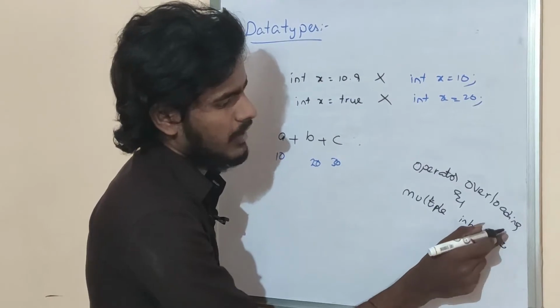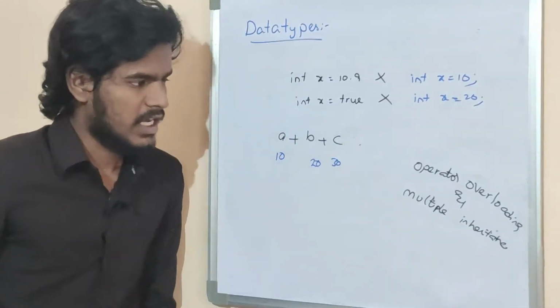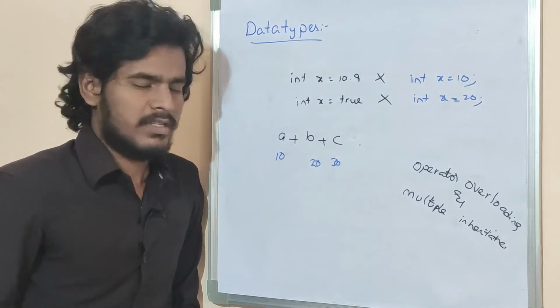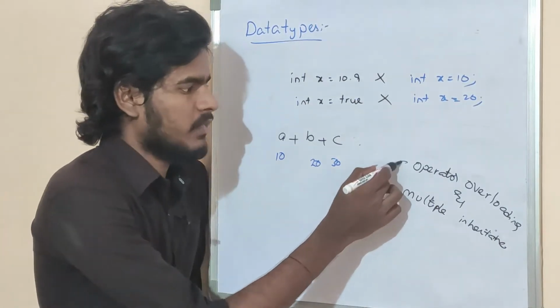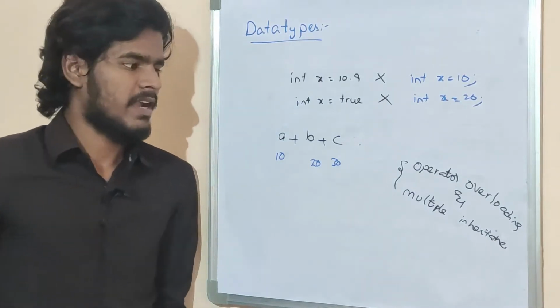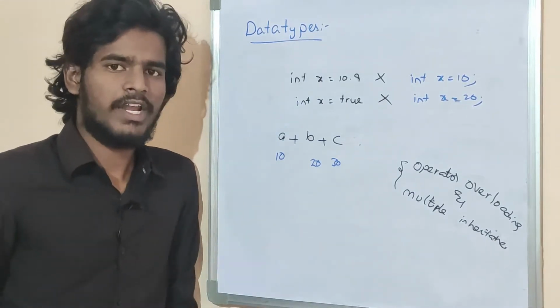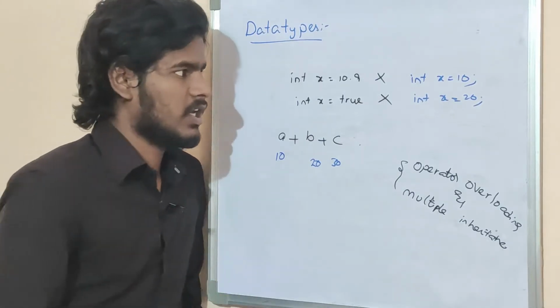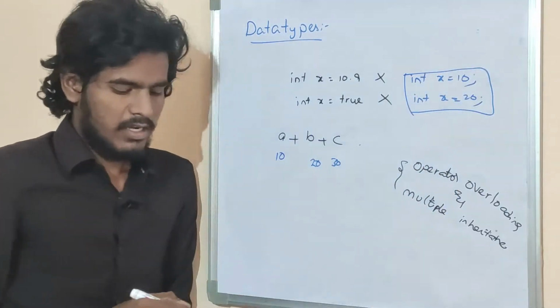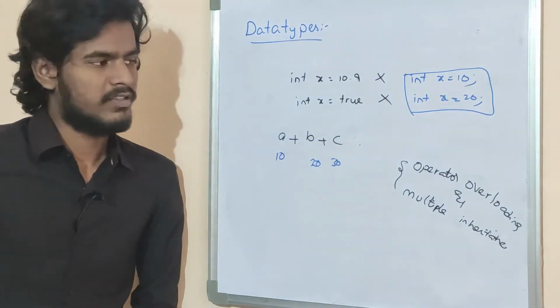These are not supported by Java. Moreover, we are depending on primitive data types, which are non-objects.